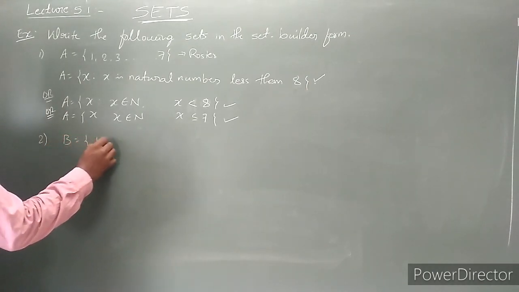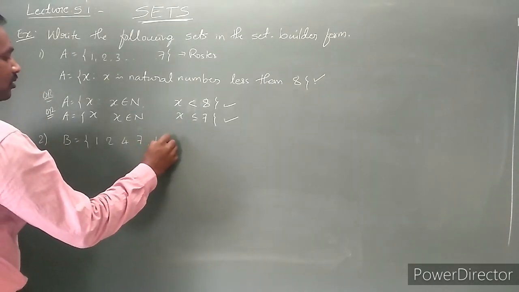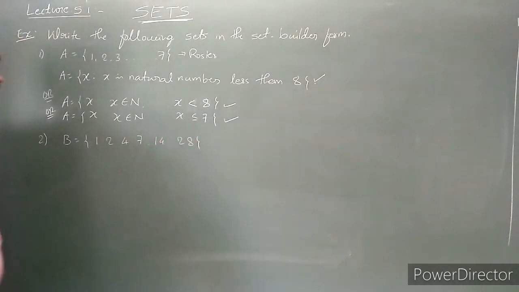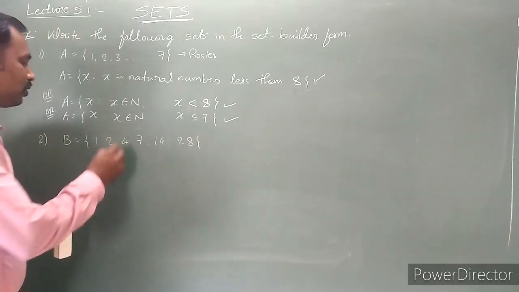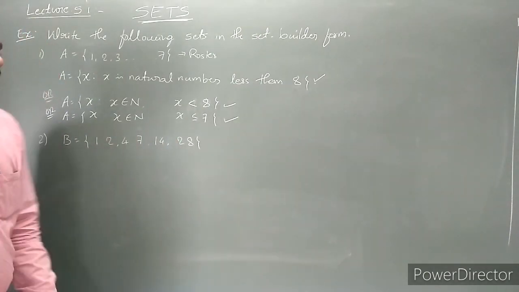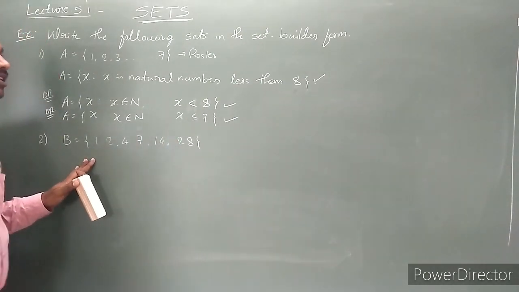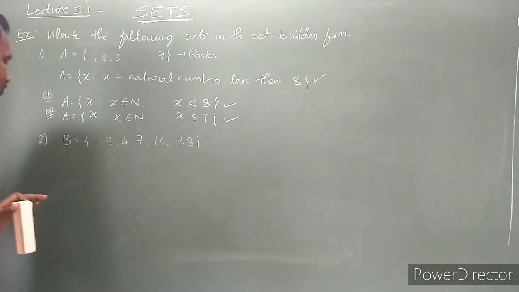Set B is equal to {1, 2, 4, 7, 14 and 28}. Set B contains the elements 1, 2, 4, 7, 14 and 28. Write this set in set builder form.